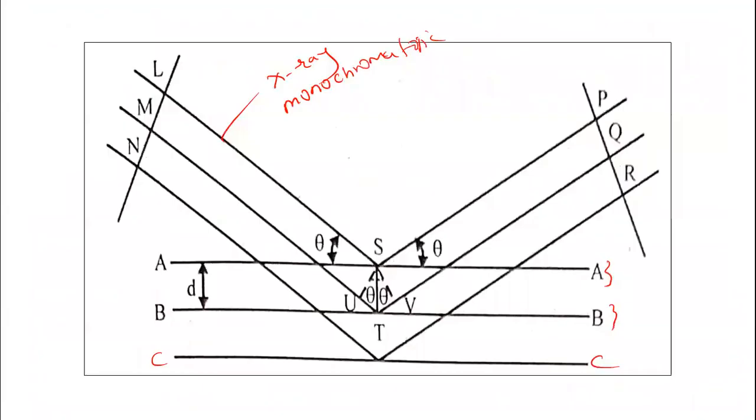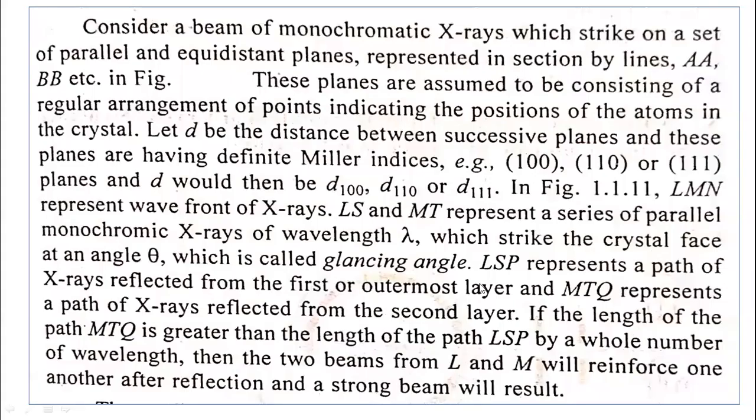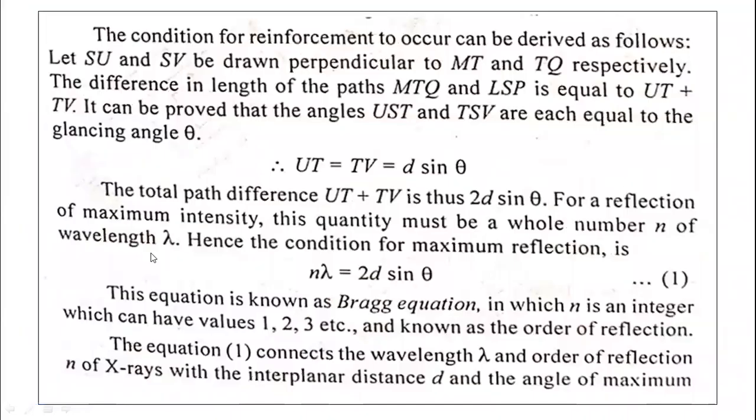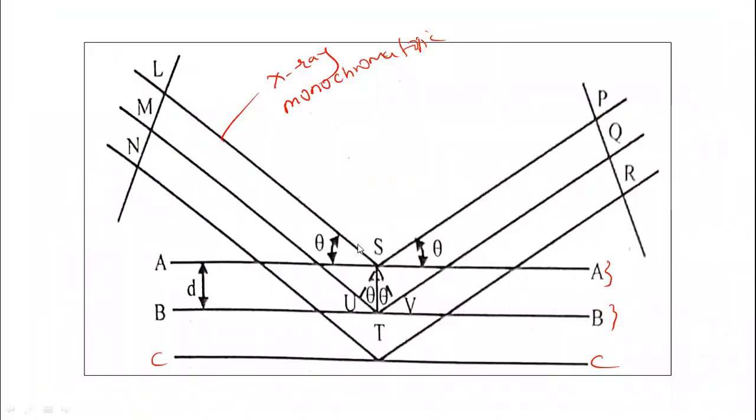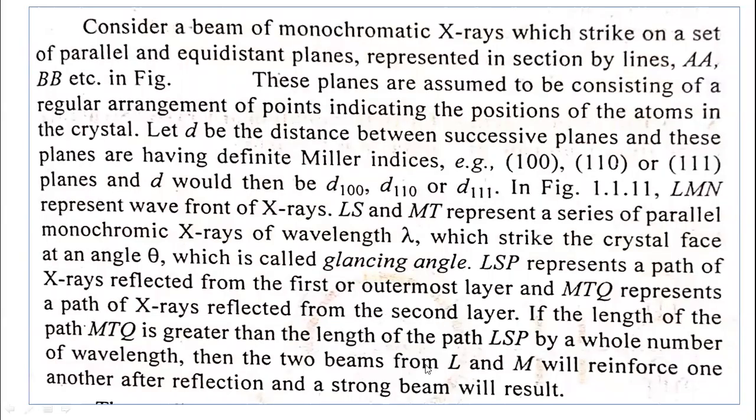LS and MT, you can see here, are both parallel. They strike the crystal face at an angle theta. This is the angle theta here, at which the beam strikes the crystal surface.